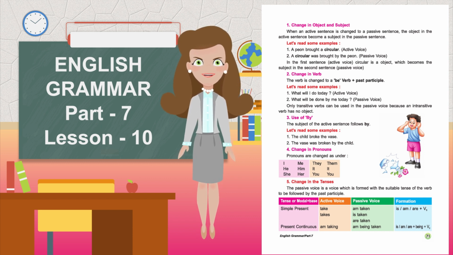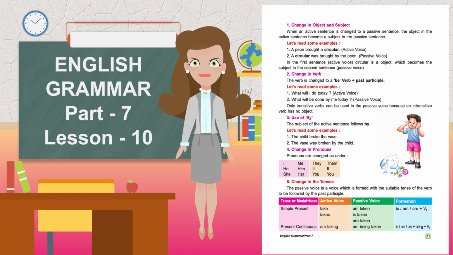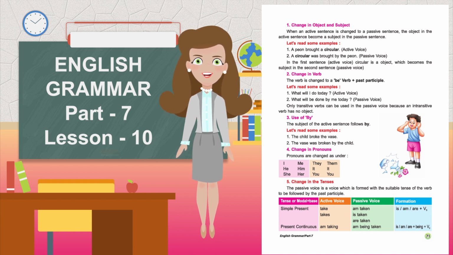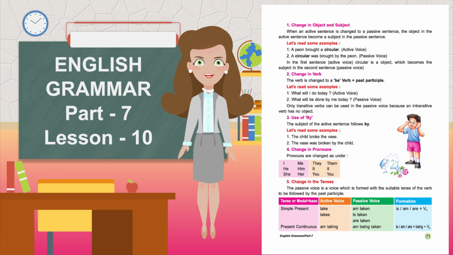A peon brought a circular, active voice. A circular was brought by the peon, passive voice. In the first sentence, active voice, circular is the object, which becomes the subject in the second sentence, passive voice.